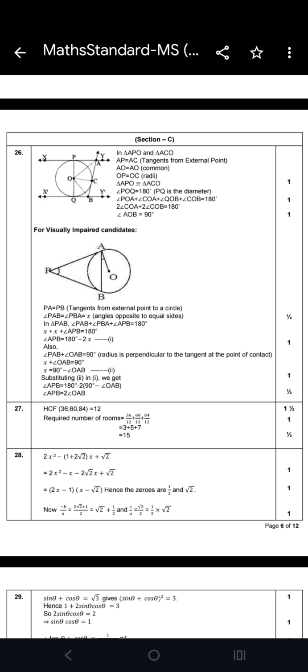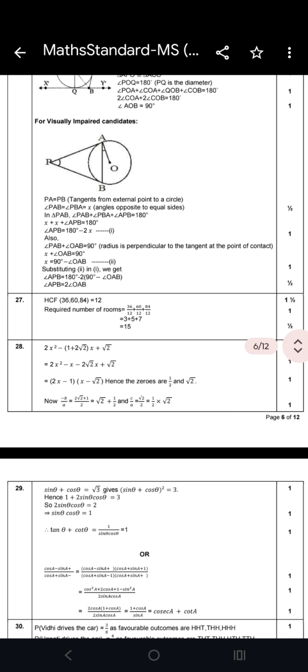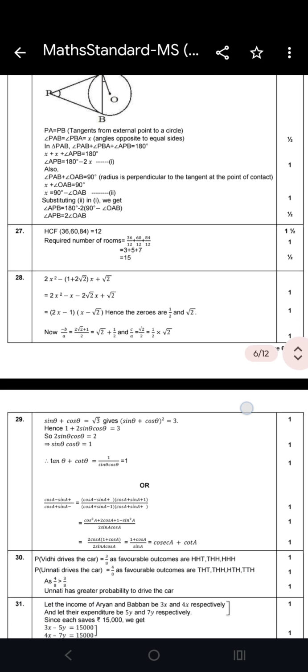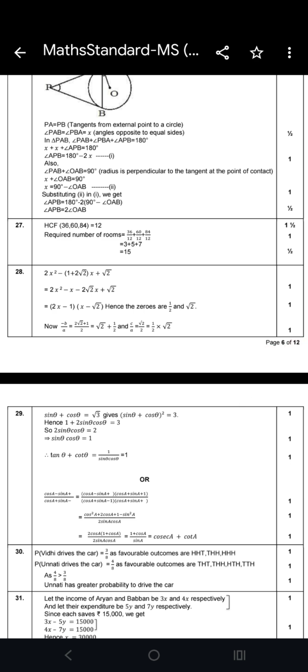This is for visually impaired candidates. This is not for you who are the normal ones. Question number 27. Here again the marking scheme is divided, the marks are distributed as 1.5, 1 and a half. Question number 28 is divided as 1, 1, 1. Question number 29, again 1, 1, 1.